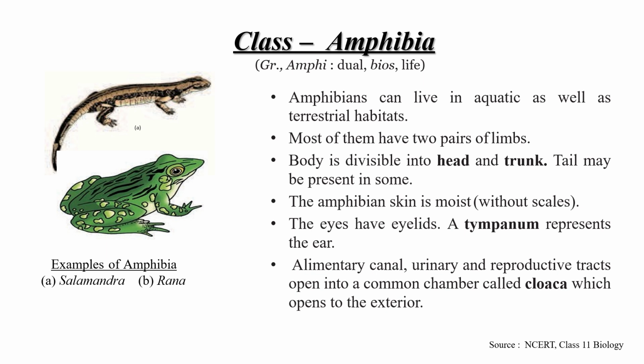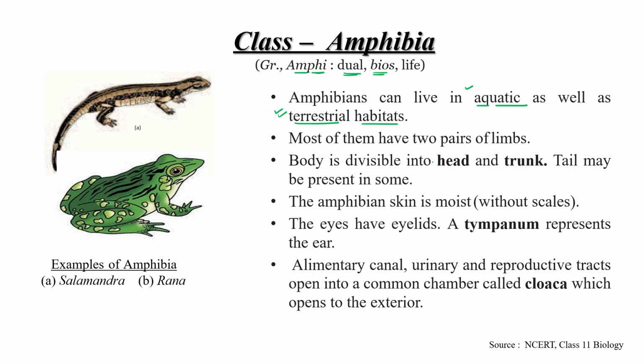Now next class is Amphibia. Amphibia can live in aquatic as well as terrestrial habitat. That's why it is written over here. Amphi means dual life. They are comfortable in both types of area, in water as well as on land, but they can move according to their need. During the fertilization time, or during the rainy season, they prefer aquatic habitat.